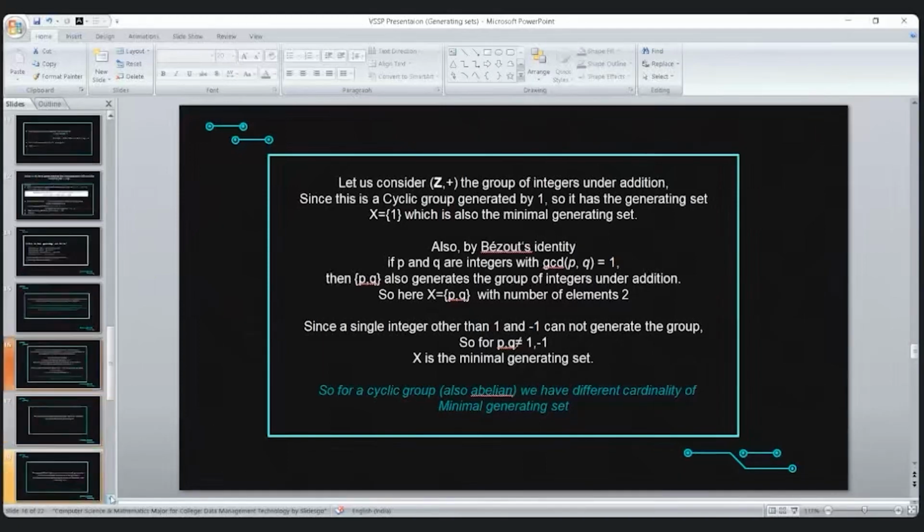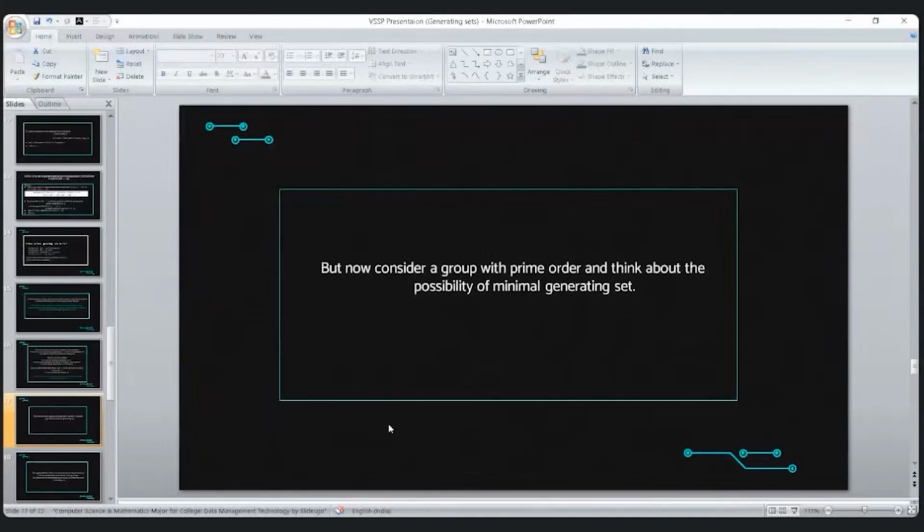But what about a group of prime order? If a group is of prime order, then what can we say about its minimal generating sets? We know that its generators are all elements other than the identity.